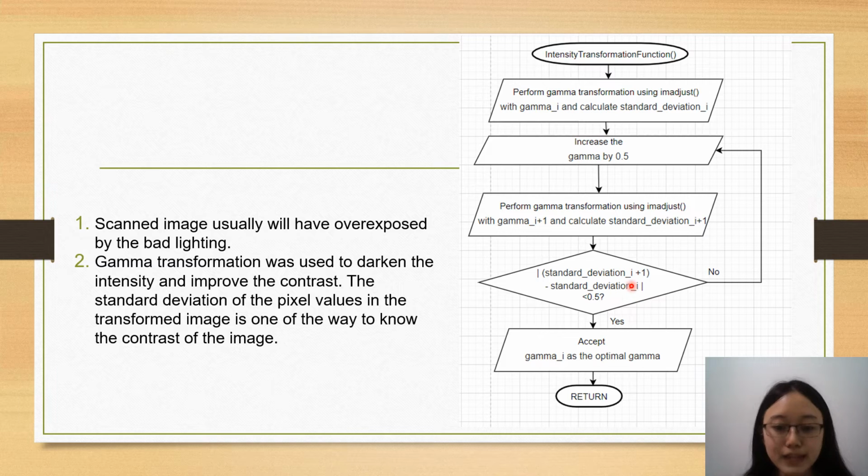If the difference between the current standard deviation and the previous standard deviation is less than 0.5, then it will accept the previous gamma value as the optimum gamma value. If the difference is not less than 0.5, then it will increase the gamma by 0.5, then perform gamma transformation again until the difference is less than 0.5, and then accept it as the optimal gamma value.